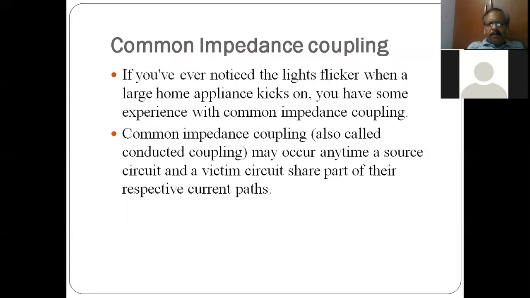Some of you might have noticed, whenever you are switching on your air conditioners or mixer grinders, the lights getting flickered. Whenever a higher capacity load is switched on.